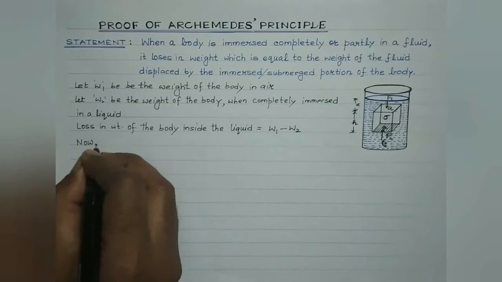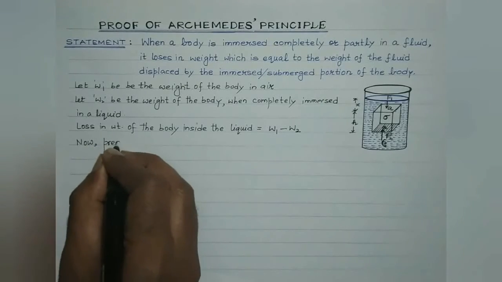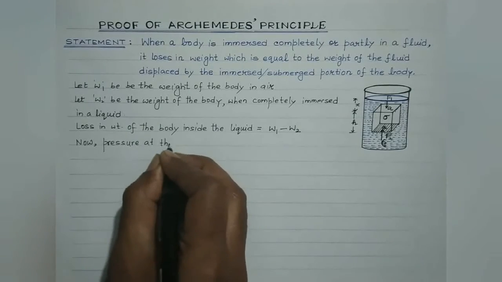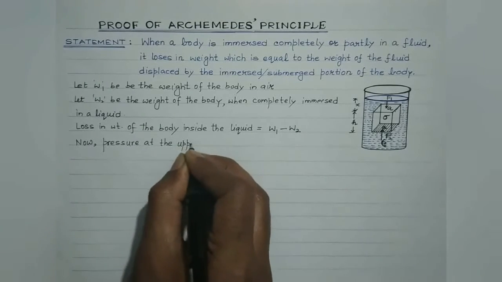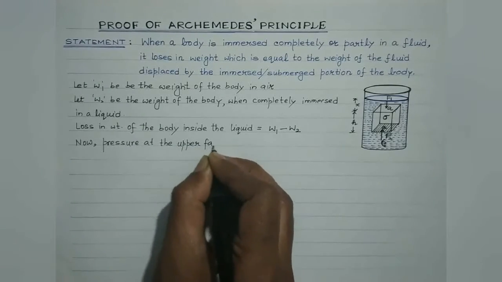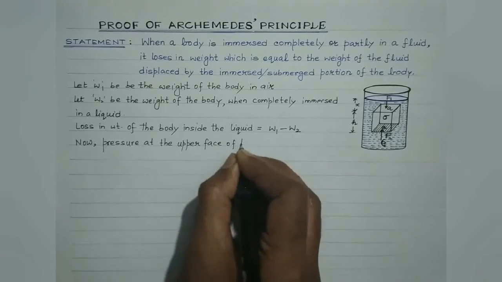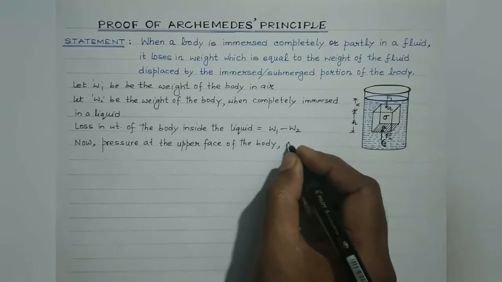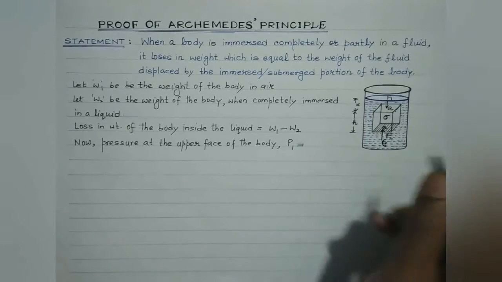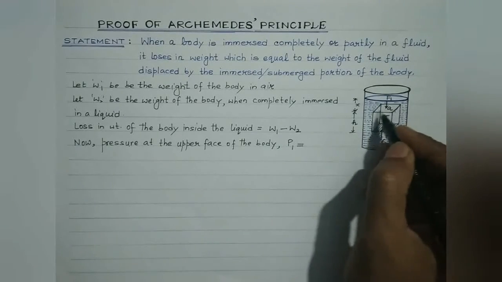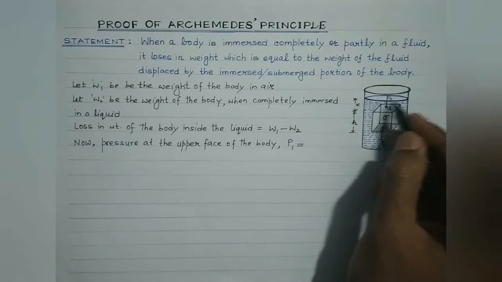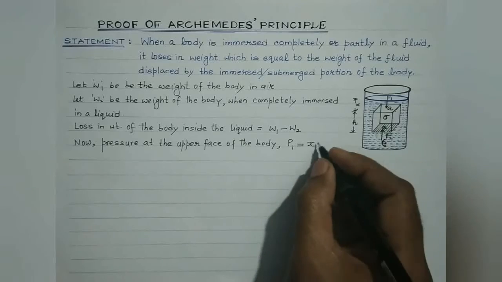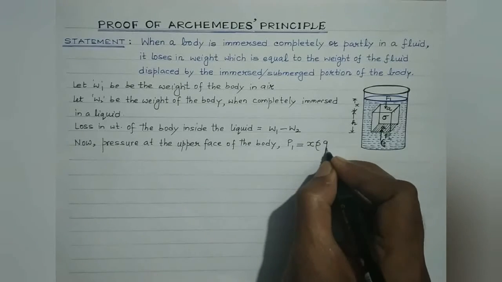So students, the pressure at the upper face of the body, suppose it is represented by P1, would be equal to, since the upper face is at a depth x below the free surface of the liquid, x multiplied by the density of the liquid rho multiplied by g.